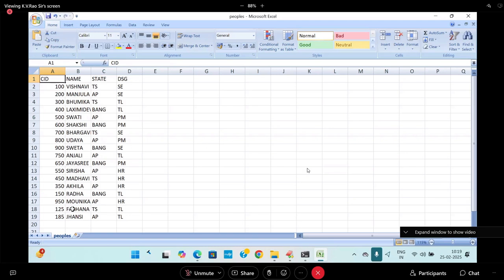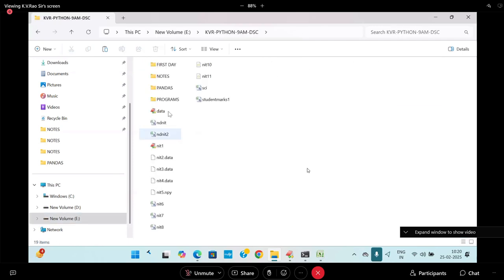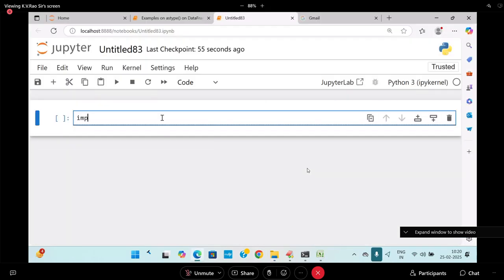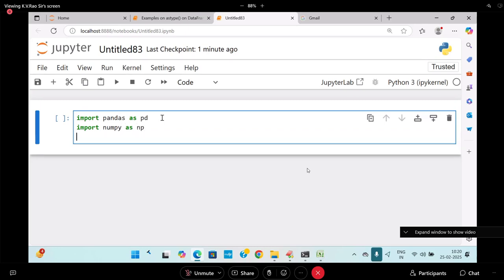These are the list of values I can take. State and DSC are called keys; the rest of them are values. This file name is there, and if you want it, I will bring it and put it into your place. Here I'm going to put it into the Pandas place. This is a separate data set. Now I'm going to take import pandas as pd, import numpy as np, if anything is required. Now go to the group by. Tell me, pd dot. Come on, pd dot. What is that?